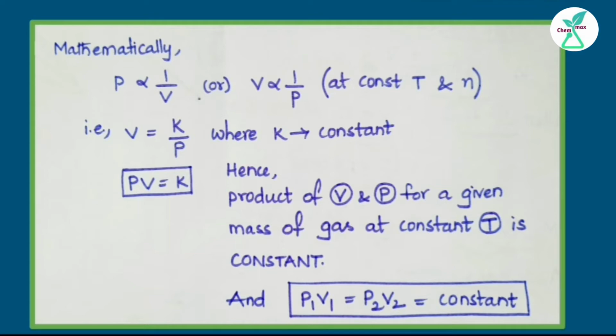This means that if the volume of the gas is doubled, the pressure will be reduced to 1/2 of its initial value. And if the volume is tripled, the pressure is lowered to 1/3. Similarly, if the pressure is made 4 times, the volume is reduced to 1/4, and so on.